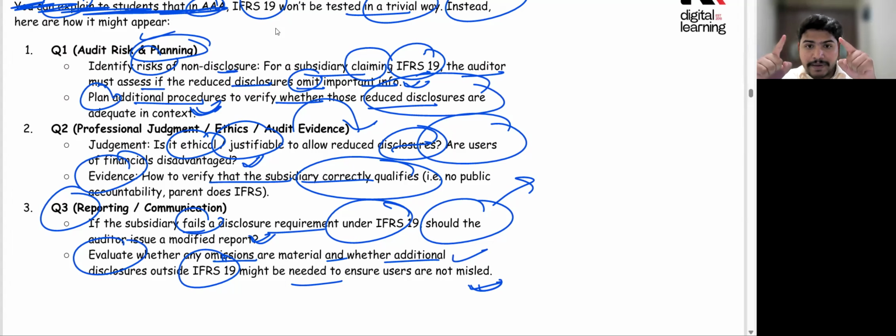Okay, there is a parent company which has public accountability. The parent company has a subsidiary company which does not have public accountability, and that can follow the IFRS standard by its choice. This is not mandatory, and then they have to look at which standard has some mandatory disclosures and which standard has disclosures which could be exempted, right? So this is all you need to take care about. But there will always be some disclosures which should not be exempted. So this is all you need to take care about.